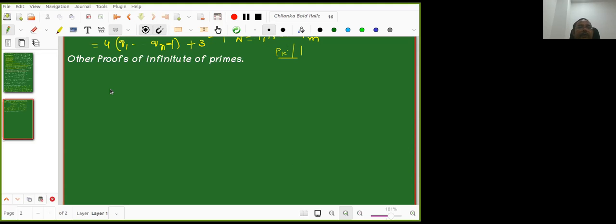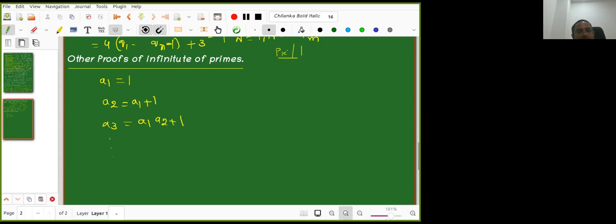Okay, I'll go very slowly. Last time we proved the infinite number of primes in one of a few approaches. Now today we'll try to prove it in a different way. You will enjoy it for sure. I'll construct some numbers. A1 is equal to 1. My A2 is equal to A1 plus 1. My A3 is equal to A1 into A2 plus 1. I hope you understood.